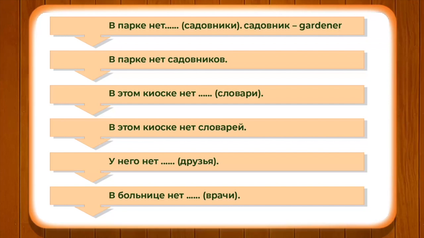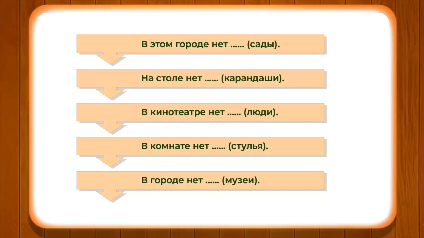Now let's pay attention to some more examples we have. В этом городе нет. Чего нет? Сады in nominative. So сад we know is inanimate, it changes into чего нет, садов нет. В этом городе нет садов. So accordingly you can change the rest of the exercise. Alright, now let's go ahead.